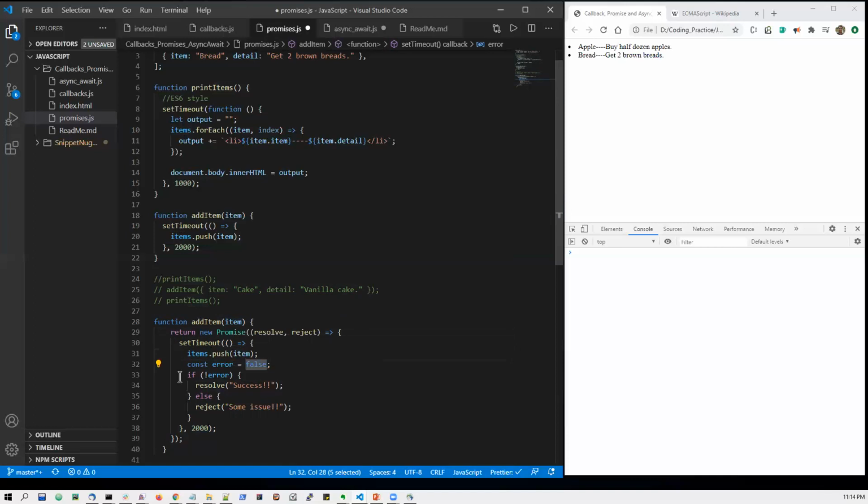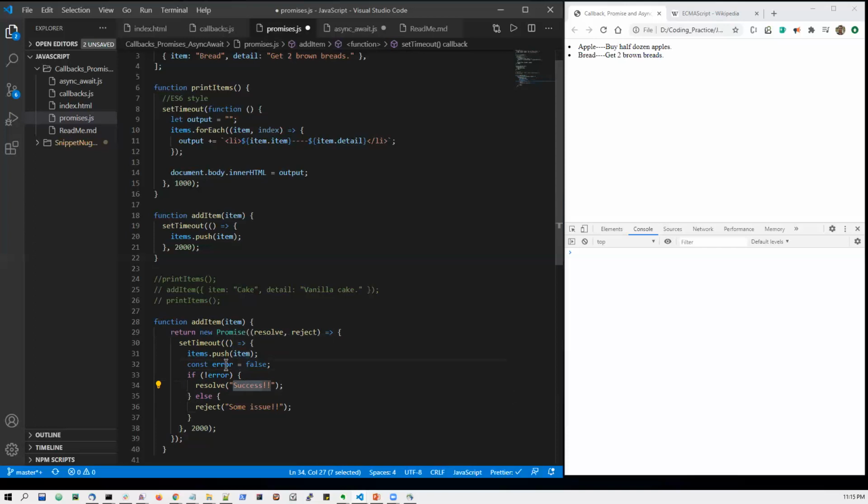Based on the value of that error variable, I am setting what my promise object will return, whether it should be a resolve or a reject. So let us say if my error is false, my promise object will return resolve.